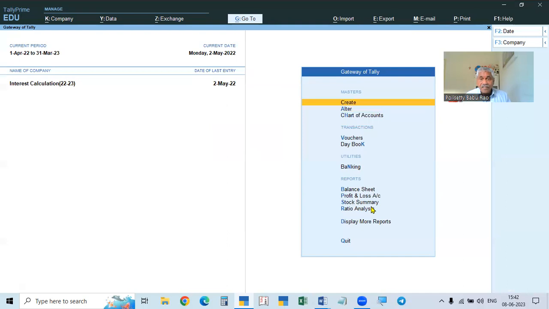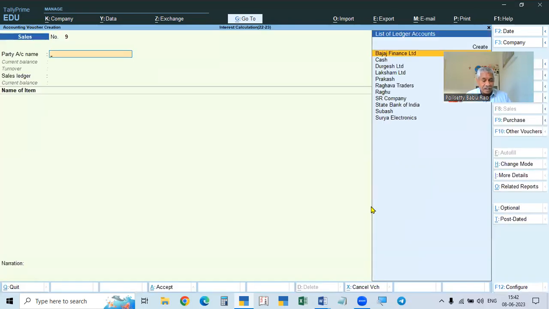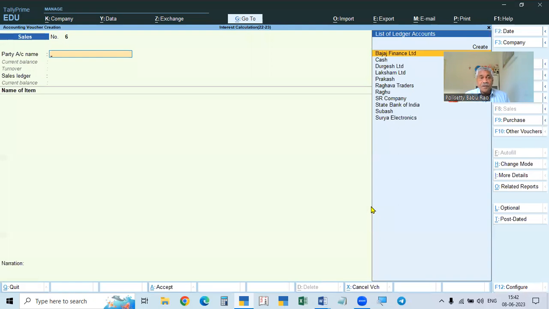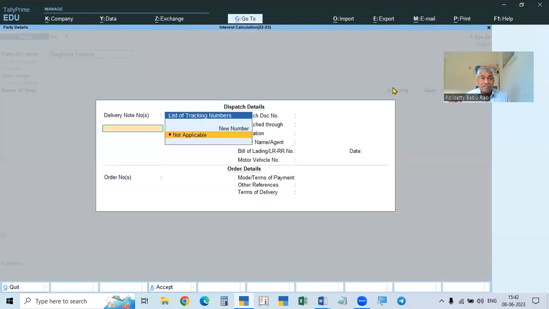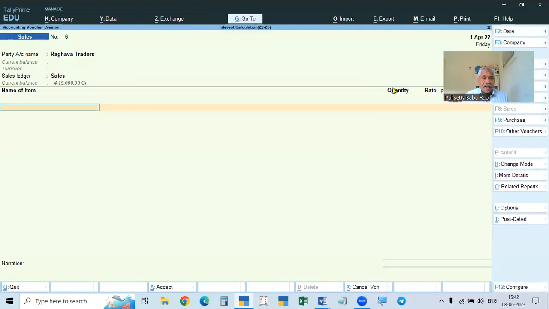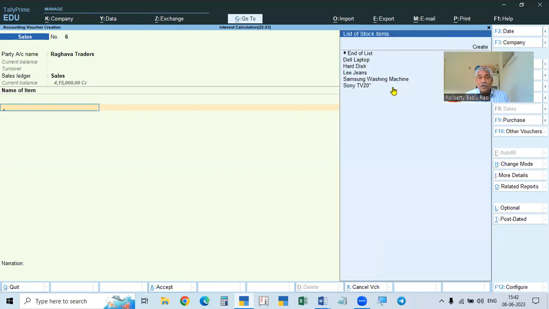Then we have to make the entry. We will make an entry, meaning we will sell the goods to him. For example, 1st April is the bill date. We are selling to Raghava Traders, and for sales we take an ordinary entry, a sales entry. What are the items we are selling? I created many items. If you press the space bar, we will get them.